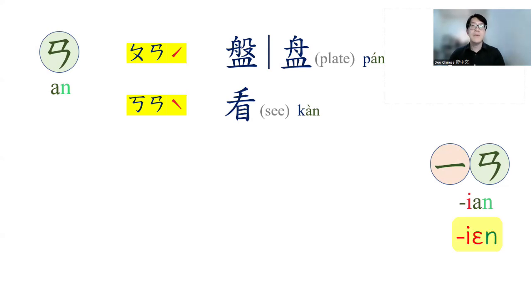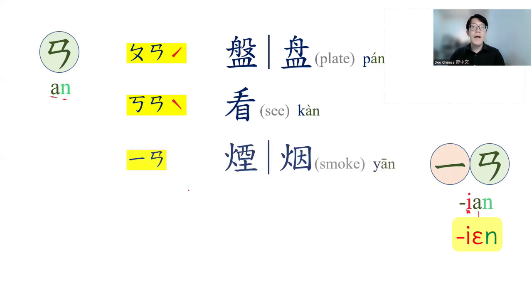So you will hear something like yen. So the first one, i, an, yen. Yen means smoke.